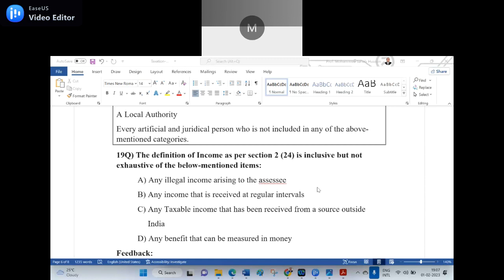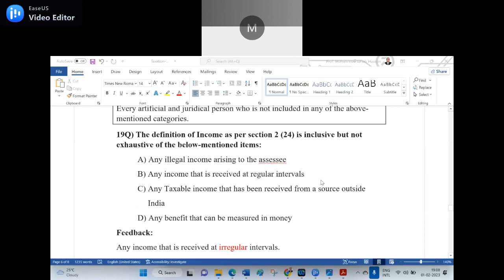C is the right answer, sir. Any taxable income that has been received from a source outside India. What is the question? Could you read it? The definition of income as per section 2(24) is inclusive but not exhaustive of the below mentioned items. A is the right answer, sir. Any illegal income arising to the SSC. Here, one is not relevant, the others are relevant. Three are relevant. One is not relevant. A is not relevant.